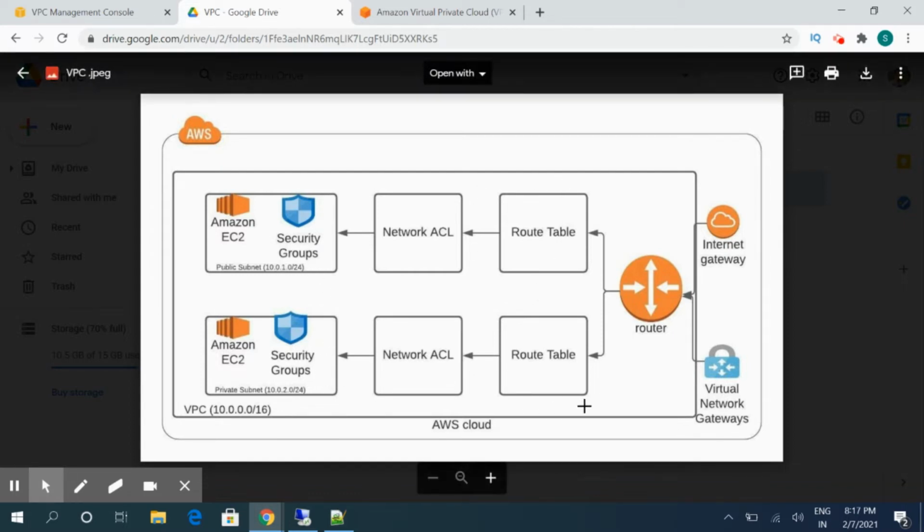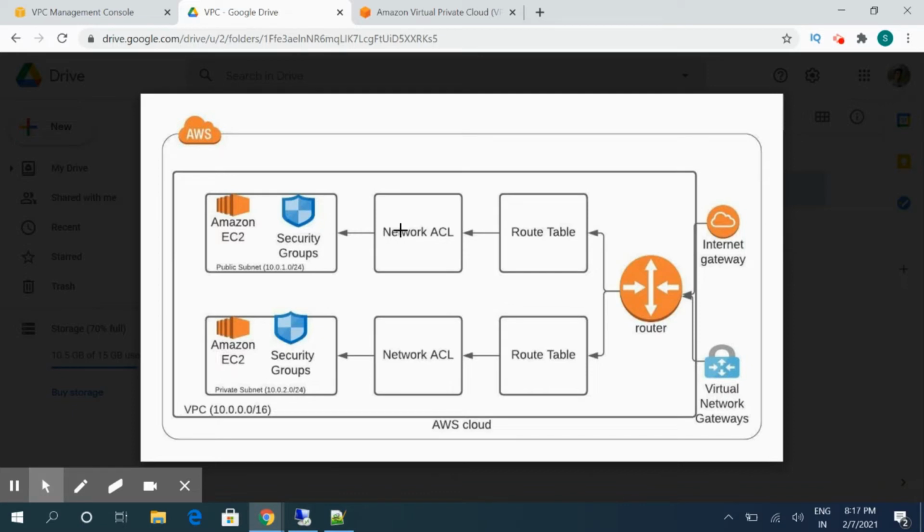Once this route table is evaluated, then a network ACL comes into play. The network ACL will check whether that particular port is allowed or not. By default, when we create our network ACL, it blocks all the traffic. So we have to define the rules where the network ACL will allow the traffic.